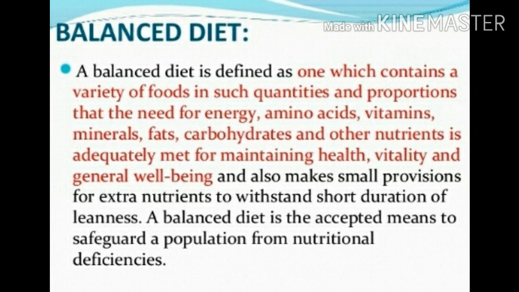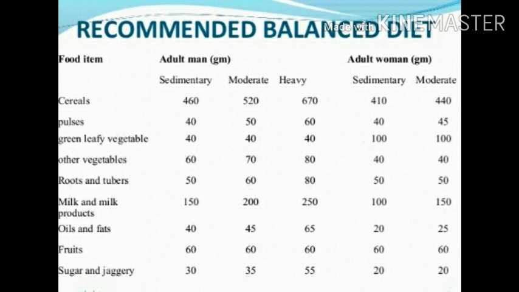So what does balanced diet mean? A balanced diet is defined as one which contains a variety of food in such quantities and proportions that the need for energy, amino acids, vitamins, minerals, fats, carbohydrate and other nutrients is adequately met for maintaining health, vitality and general well-being. A balanced diet is the accepted means to safeguard a population from nutritional deficiencies. A balanced diet contains a variety of food.